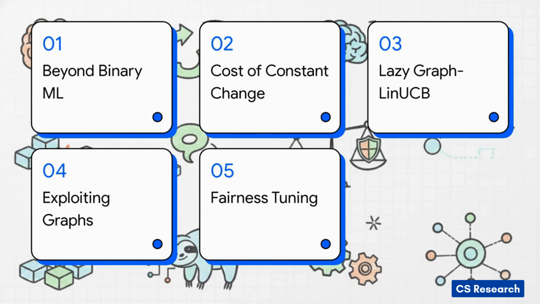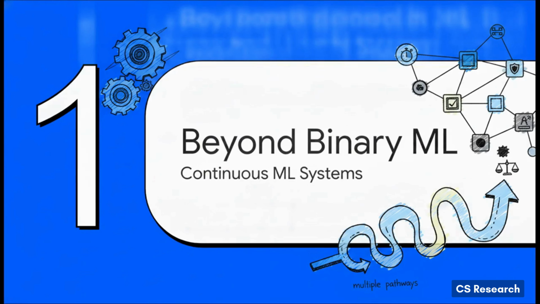To make sense of this highly technical research, we're going to break it down into 5 quick steps. First, we'll look at moving beyond binary machine learning, then understand the true cost of constant change. After that, we'll unpack the incredibly clever Lazy Graph LinUCB algorithm, see how it exploits graph structures, and finally, we'll wrap up with a real-world fairness tuning proof. All right, part 1, Beyond Binary Machine Learning.